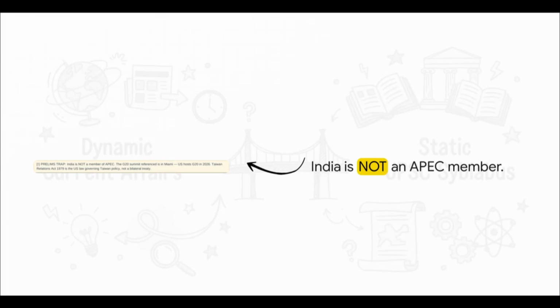And hey, here's another essential prelims trap for you. It was recently announced that upcoming meetings between the U.S. and China will likely happen at the APEC summit, which China is hosting. Be very, very careful here. Do not mistakenly mark India as an APEC member in your exam. India is part of the G20, we're in the Quad, and many others, but we are absolutely not a member of the Asia-Pacific Economic Cooperation.